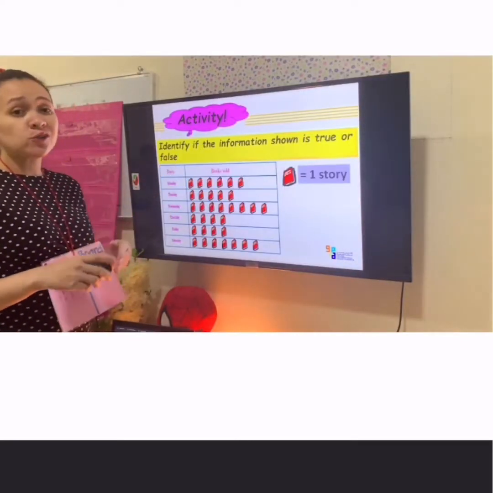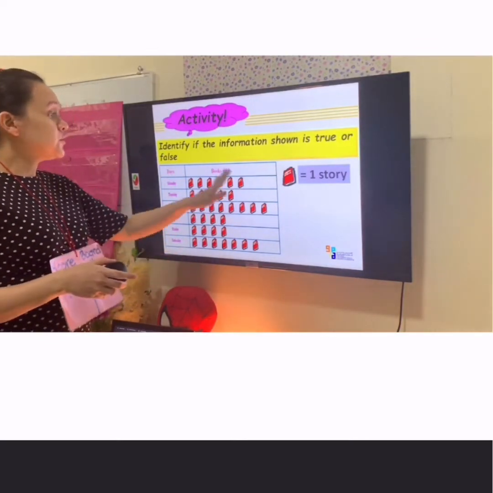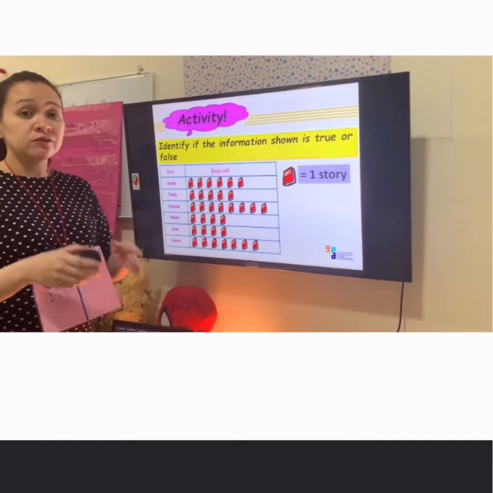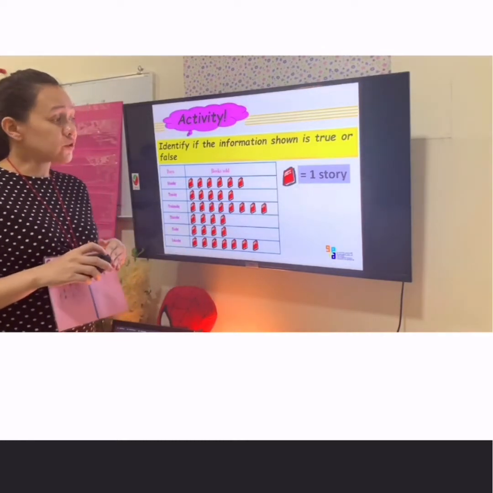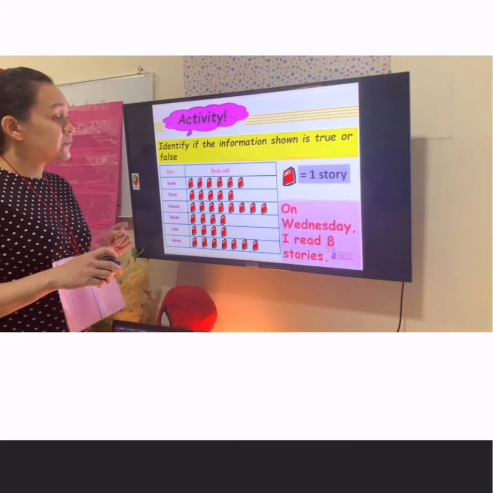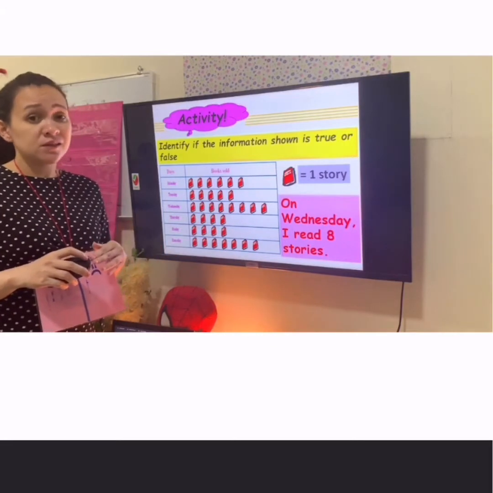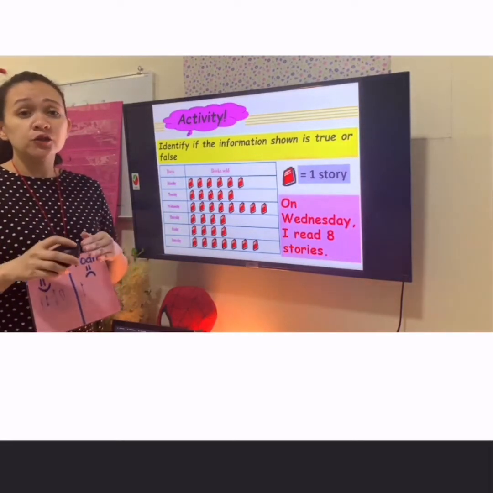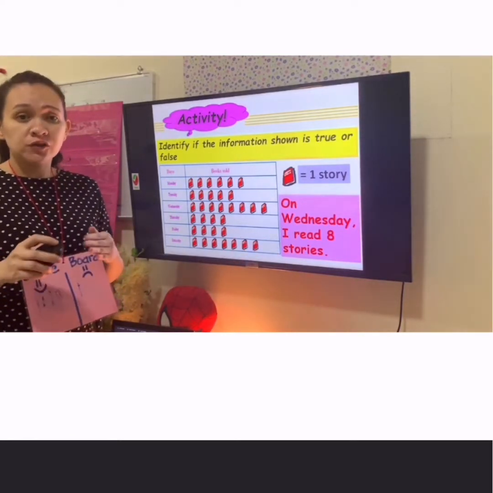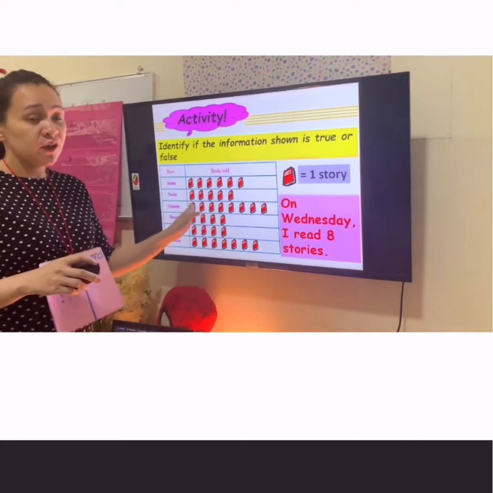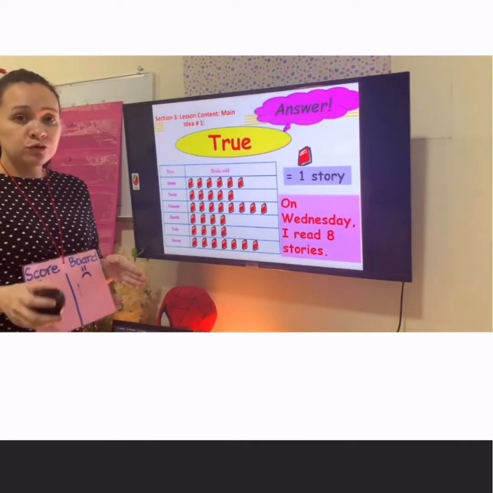All you have to do is identify if the information shown is true or false. We are going to use this data so that we can get the correct answer. One book is equivalent to one story. Let's check the first statement. On Wednesday, I read 8 stories. If you think this statement is correct, answer true. If you think it is false, answer false. You're going to use this data here. So, what do you think is the answer? The answer is true.